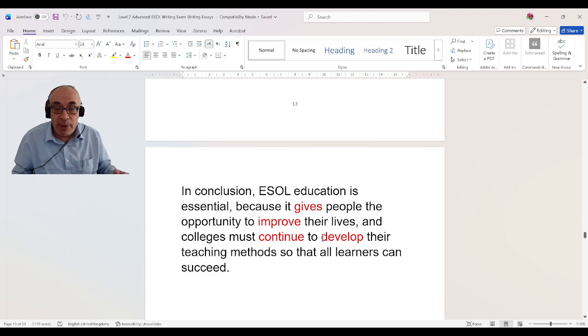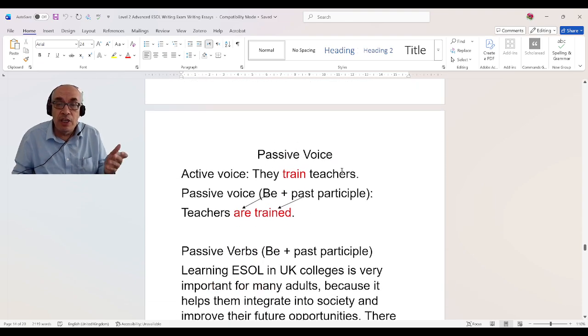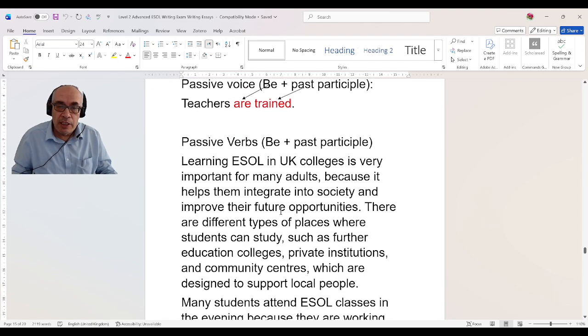Let's move now to the passive voice. So again, if you say they train teachers, this is active voice, the verb train is in the active voice. Teachers are trained. I use verb to be and past participle of train. And as I said, every time you use verb to be and past participle, you are making passive voice. So let's look at the essay.